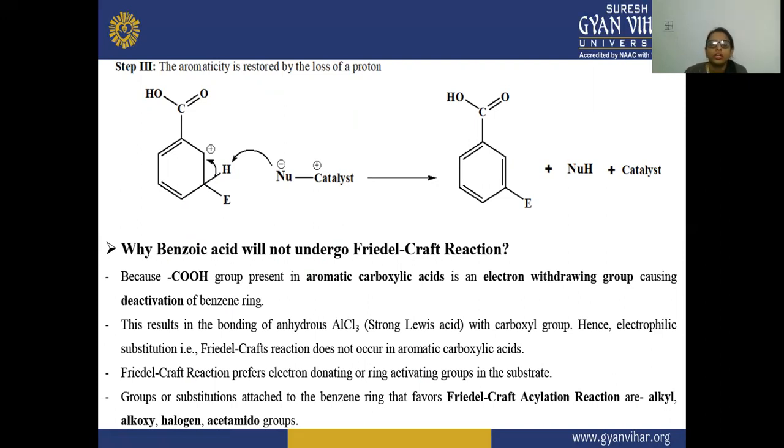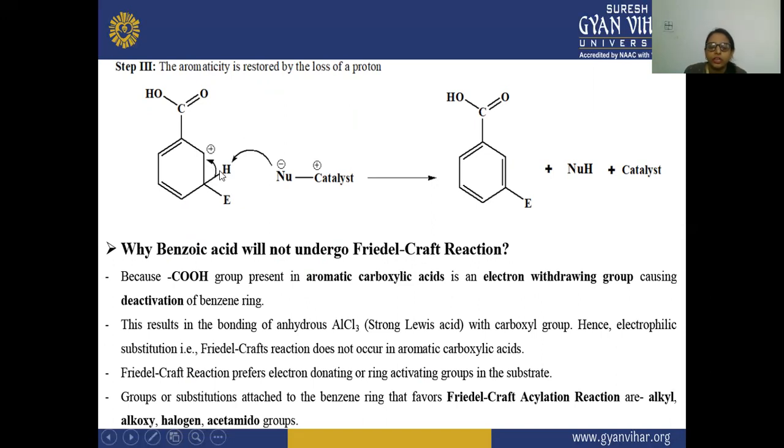From this position, this proton will get lost, and there is a shifting of the bond as the proton leaves the aromatic ring.